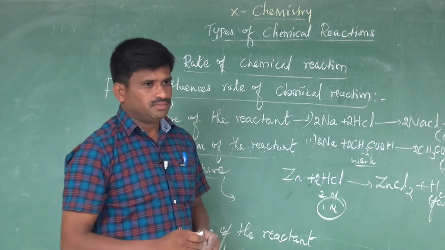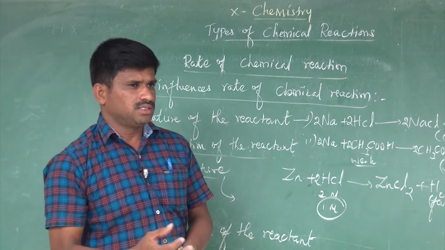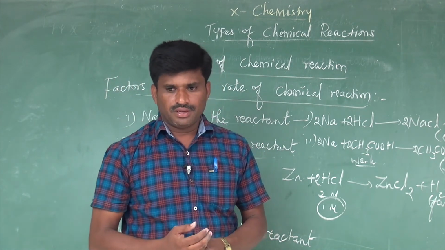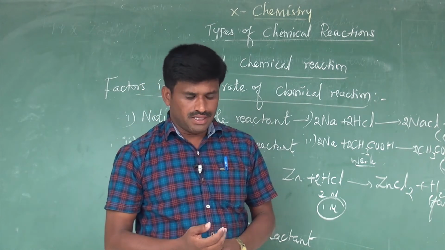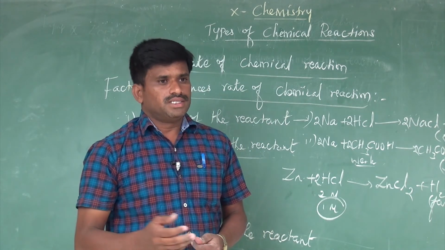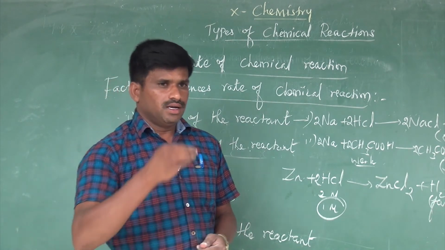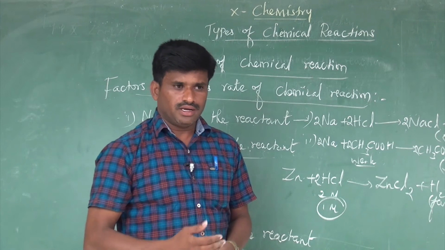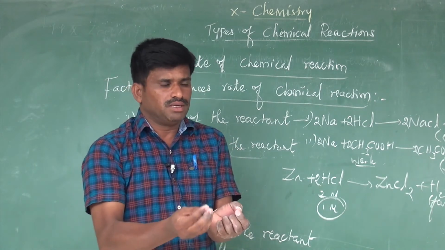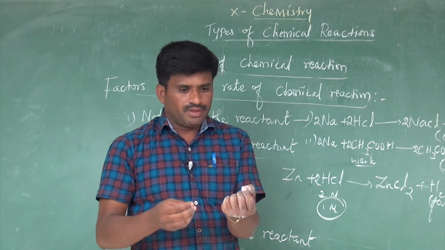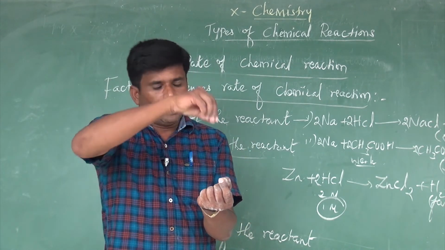For this also we take an example. Calcium carbonate, you know the formula of calcium carbonate is CaCO3. The common names for calcium carbonate are marble chips and limestone, which are also calcium carbonate. We take marble chips here, marble chips in a test tube. In that we add hydrochloric acid.